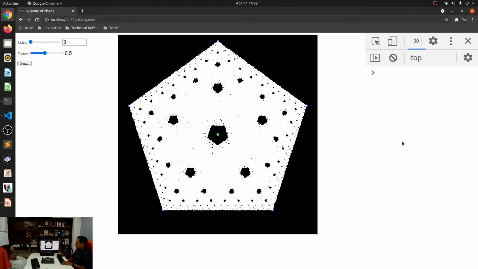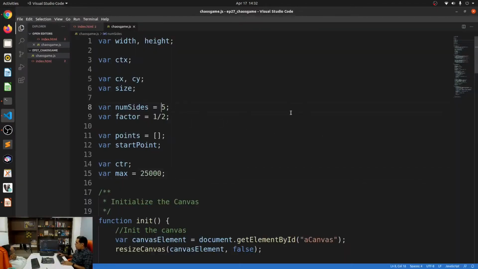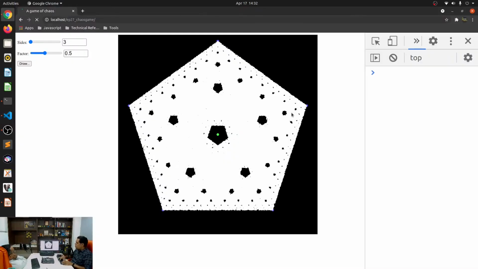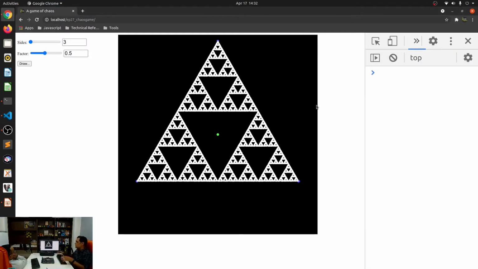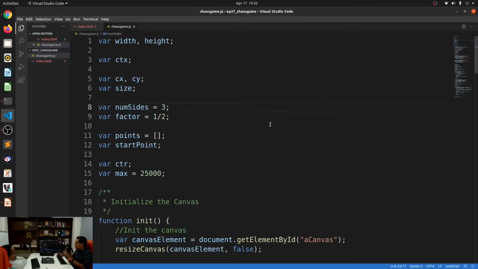Alright. I'm going to take the number of sides back to, let's say, 3, just so that we are able to see the triangle very clearly. So this is once again back to the Sierpinski triangle. Another thing we can play around with is the color. What we'll do is we'll just tie the color to the Y position of this thing being drawn. Alright, so let's just do that.